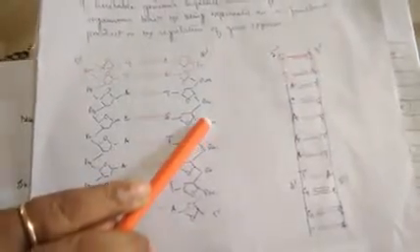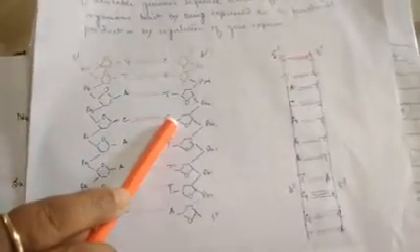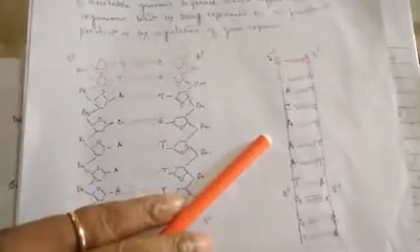Now if by certain mutation or by any other factors, suppose certain nitrogenous bases alter, then what will happen? If there is any change in the nitrogen base, then there will be change in the coding sequence, and as a result there will be change in the amino acid, and finally there will be change in the protein.